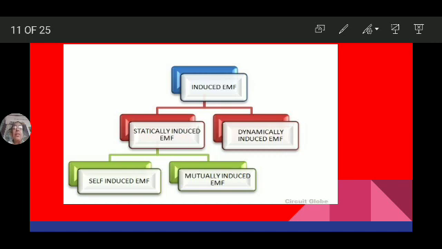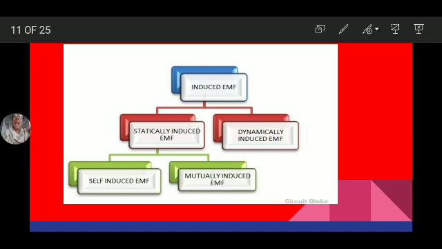And the second one is dynamically induced EMF. If either the conductor or the magnetic field is rotating or moving, then the EMF induced in the coil is known as dynamically induced EMF.